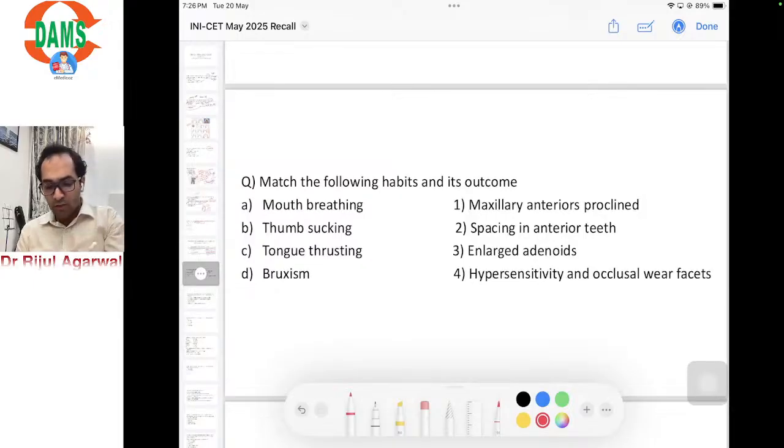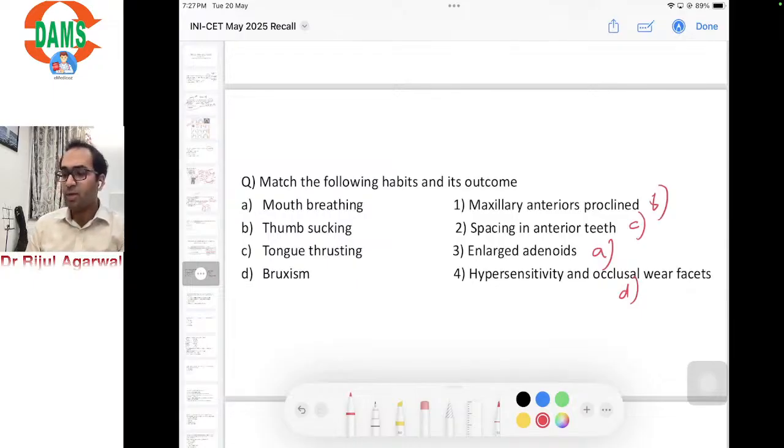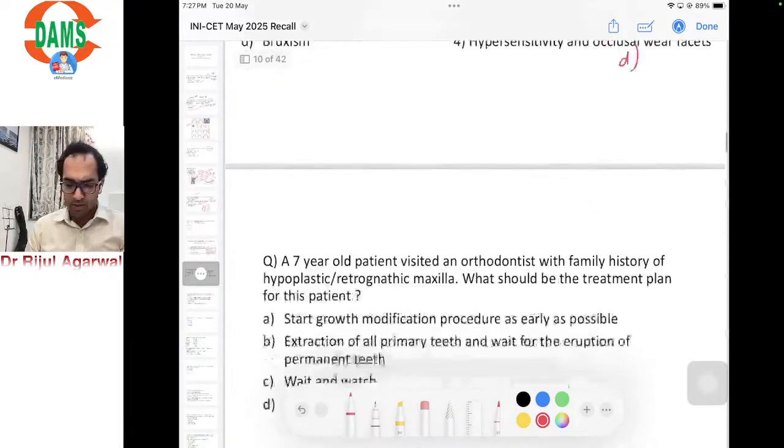Okay, so mouth breathing will be associated with enlarged adenoids. Bruxism will be associated with hypersensitivity and wear facets. Thumb sucking will be associated with maxillary teeth proclined, and tongue thrusting will be spacing in the anterior teeth. So whichever option, 1, 2, 3 or 4, in which all these match correctly would have been the correct answer. So this was all discussed, nothing much to discuss in this question.